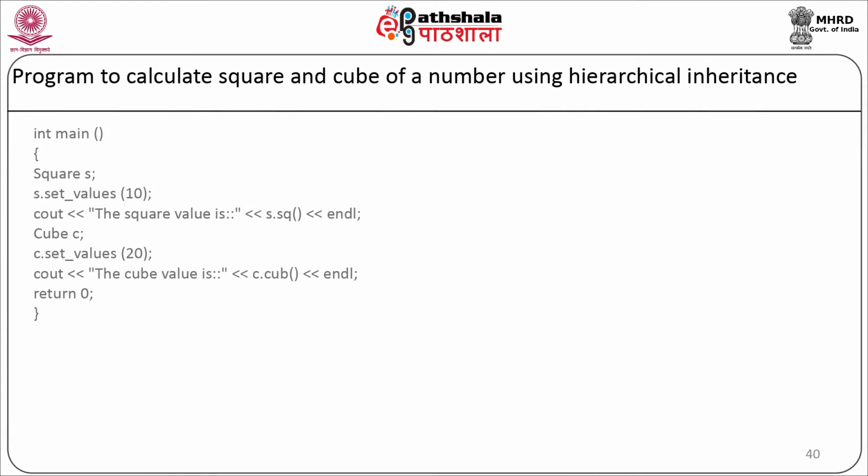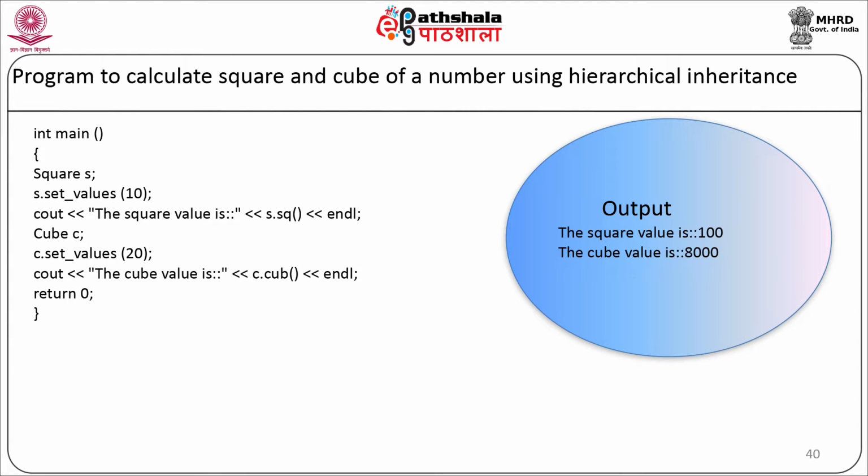Now we will start with the main function. Here we will have the object of class square s. We will call the member function as s dot set values 10. Now we will display the message, the square value is s dot sq endl. Now we will declare the object of class cube c dot set values 20. Then we will display the message cout, the cube is c dot cube endl and return 0. So when the above code is compiled and executed, it will produce the result as the square value is 100 and the cube value is 8000.